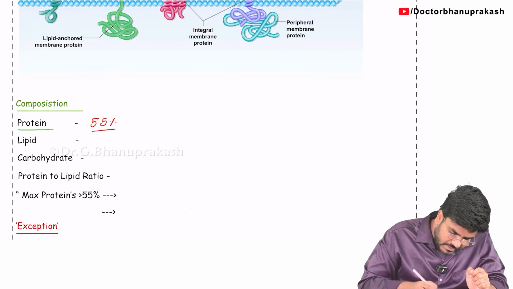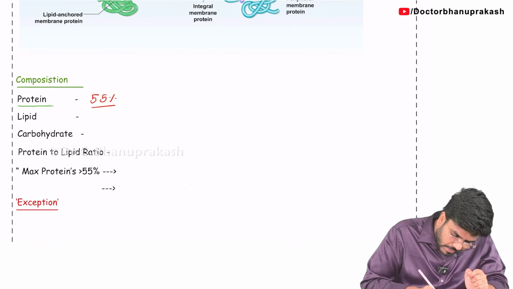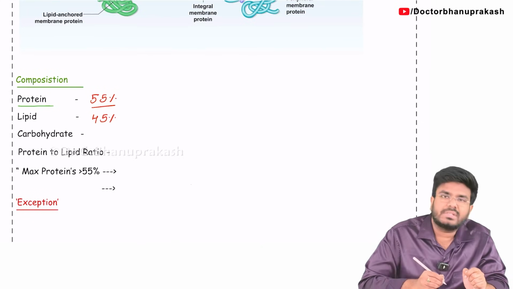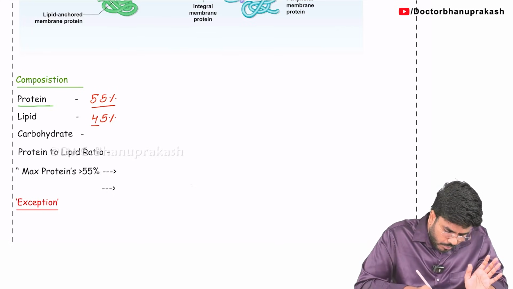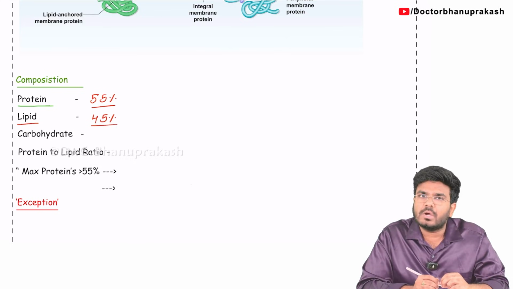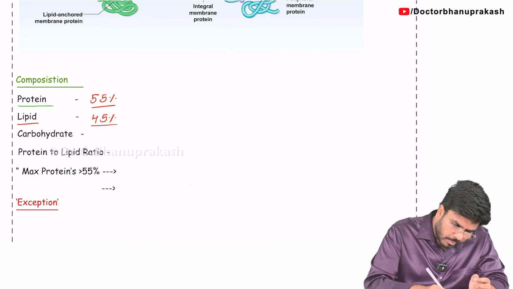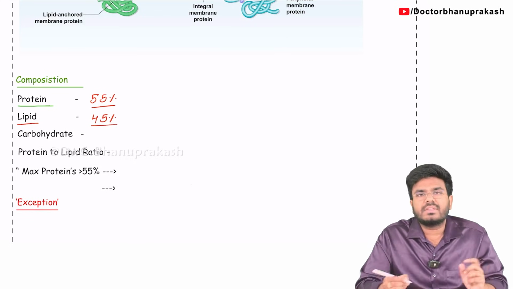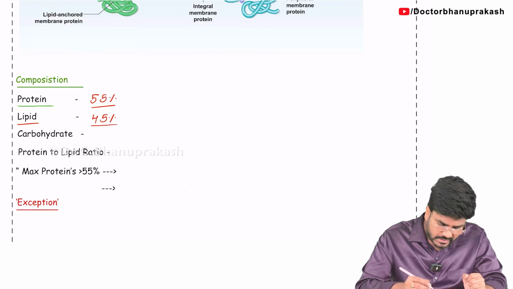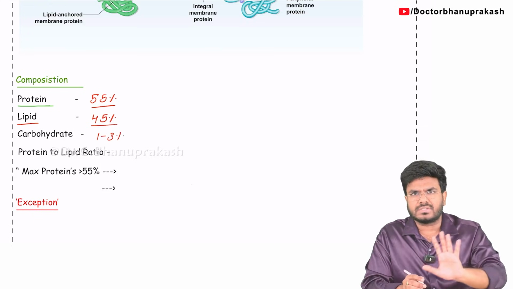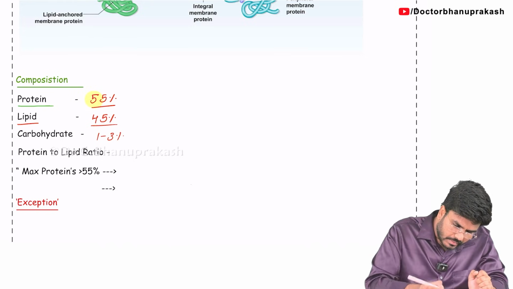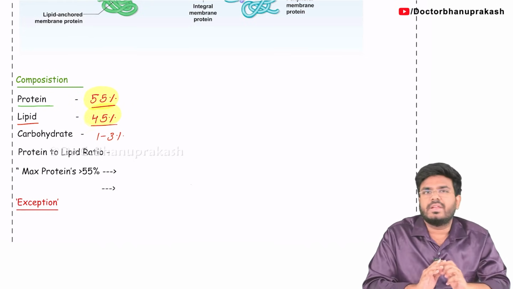Then what about the lipids? Lipids are somewhere around 45%. So proteins how much? 55%. Lipids how much? 45%. Then what about the carbohydrates? Even in the cell membrane there are some carbohydrate groups present. Carbohydrates are somewhere between 1 to 3%. Actually there are ranges, so here I am giving the round figure values, the best values.